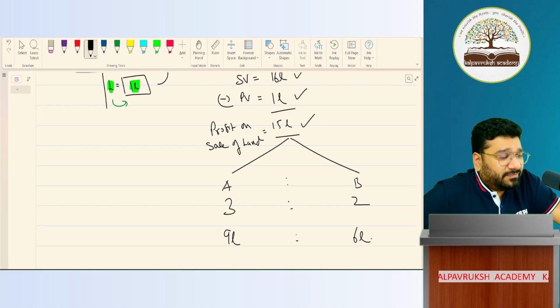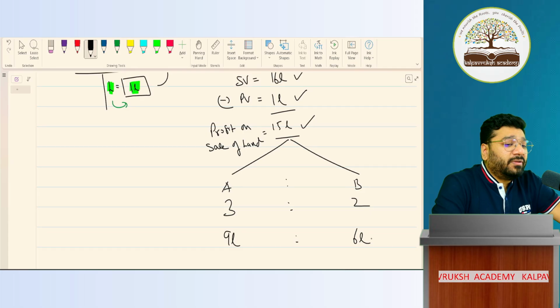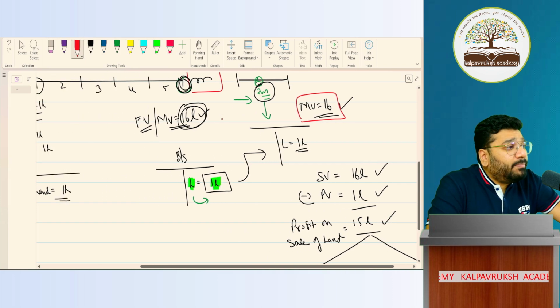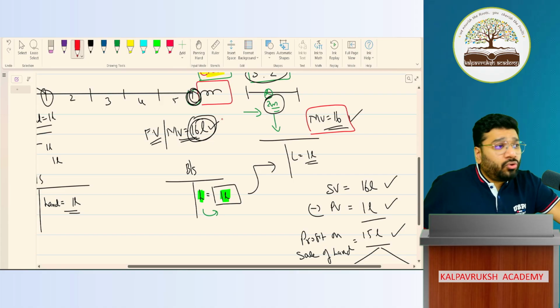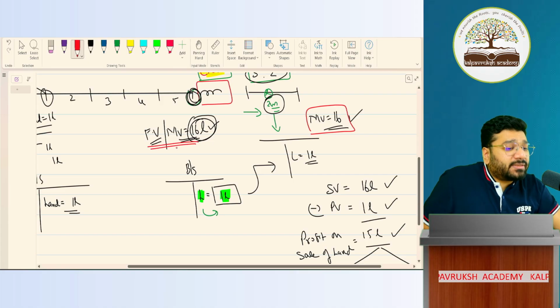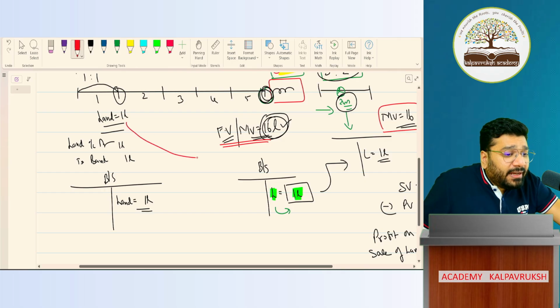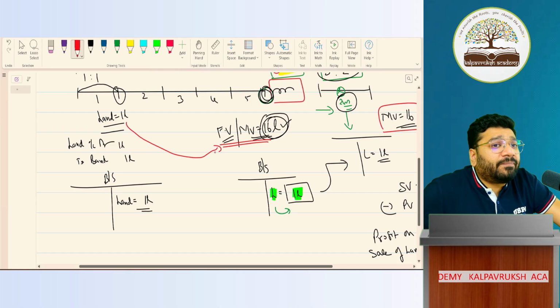Correct. Now, the land we have sold, we've sold it for 16 lakh rupees. Was this land price 16 lakh after reconstitution? No, no, no. Before reconstitution also the same price. The value of the land went from 1 lakh all the way to 16 lakh.